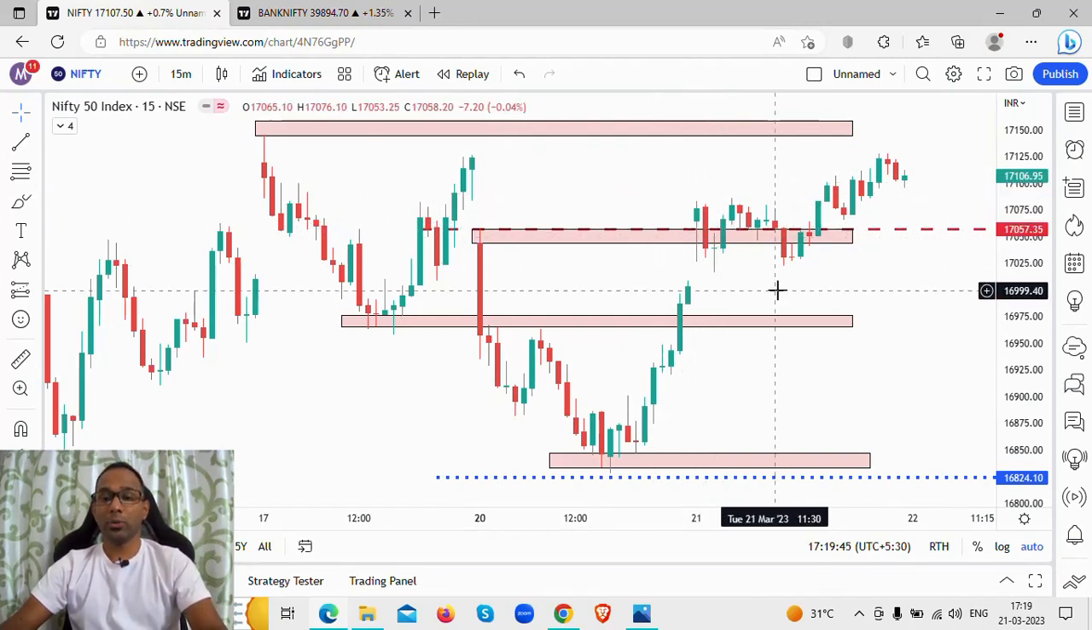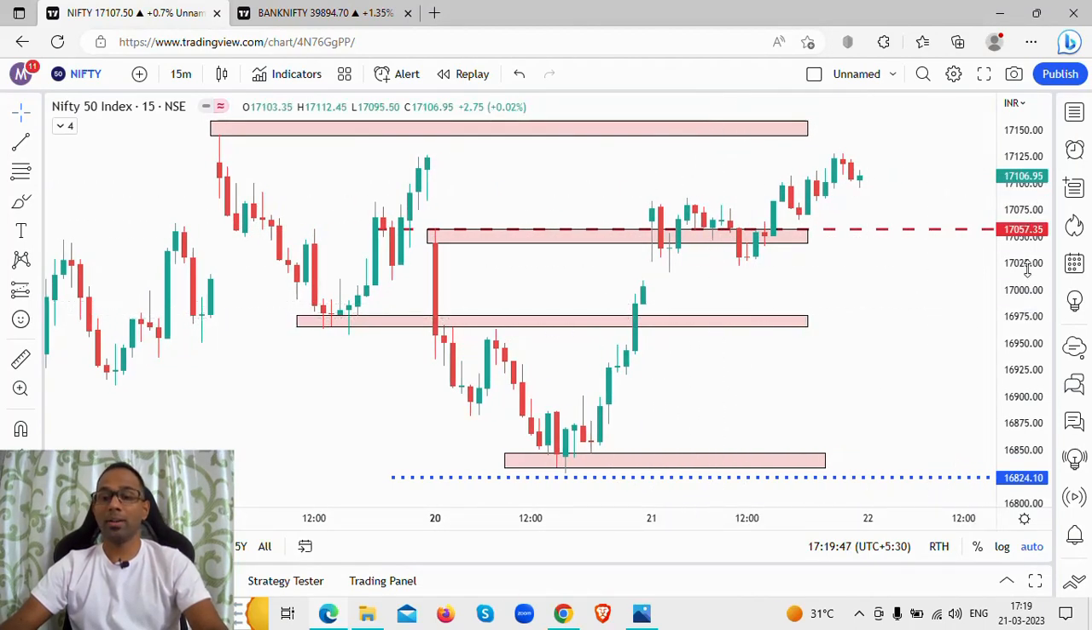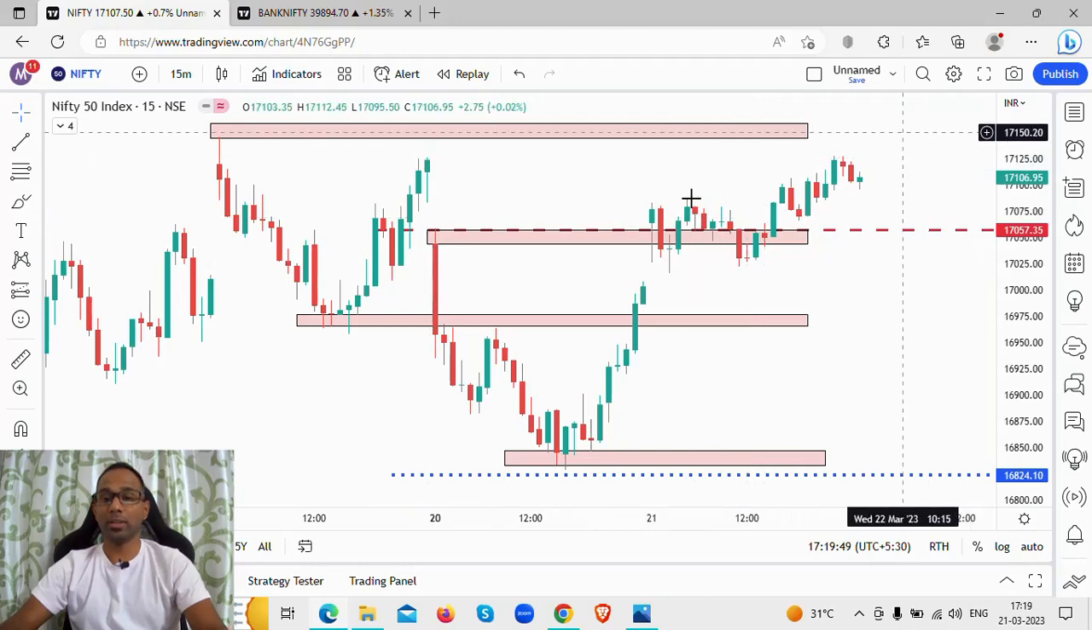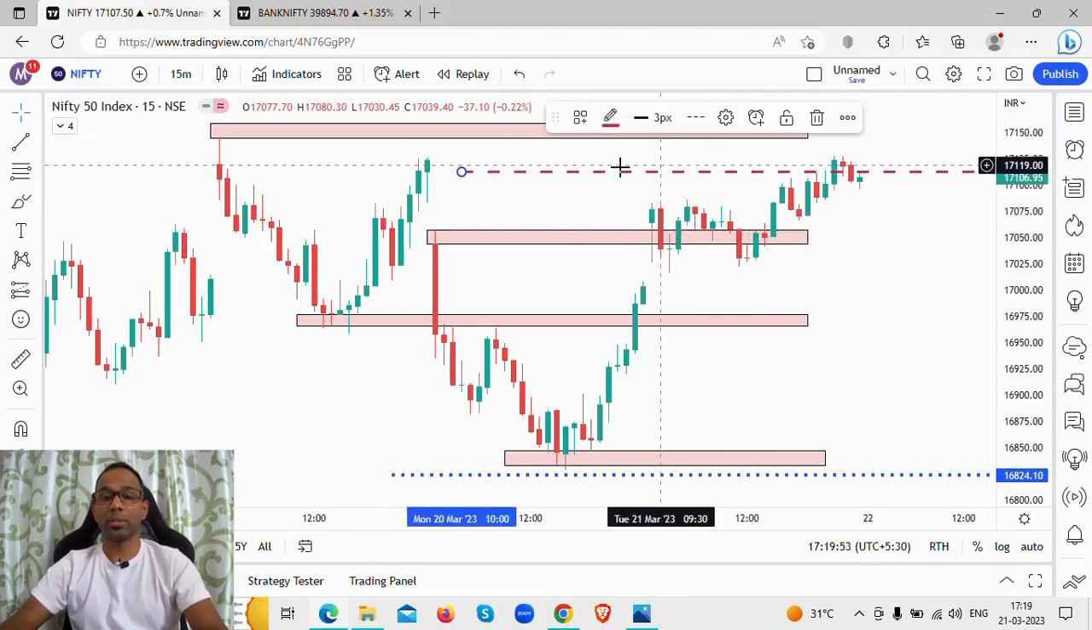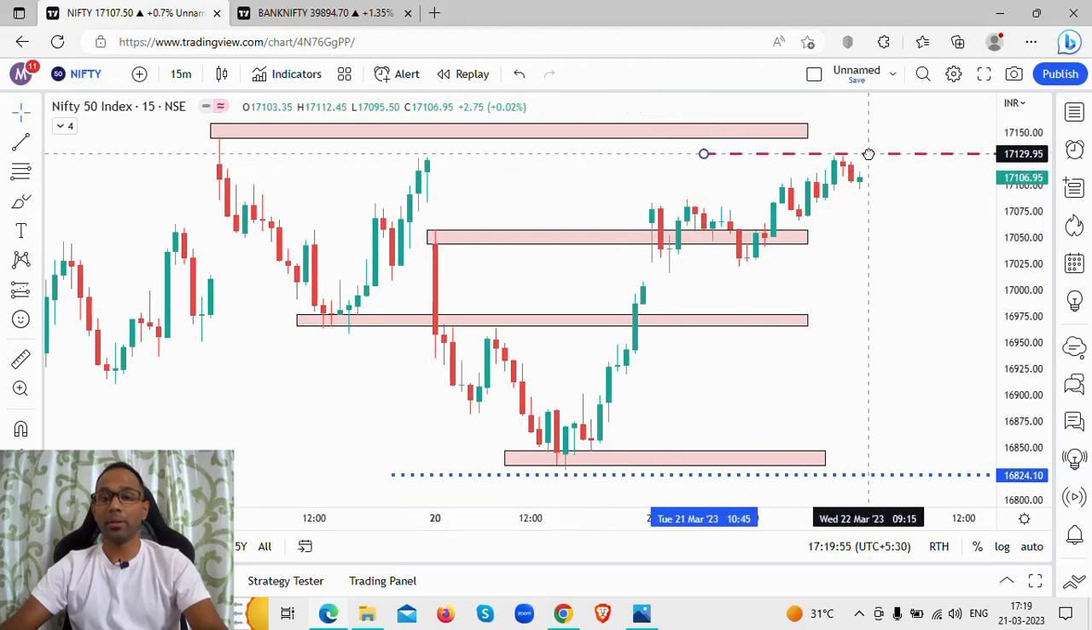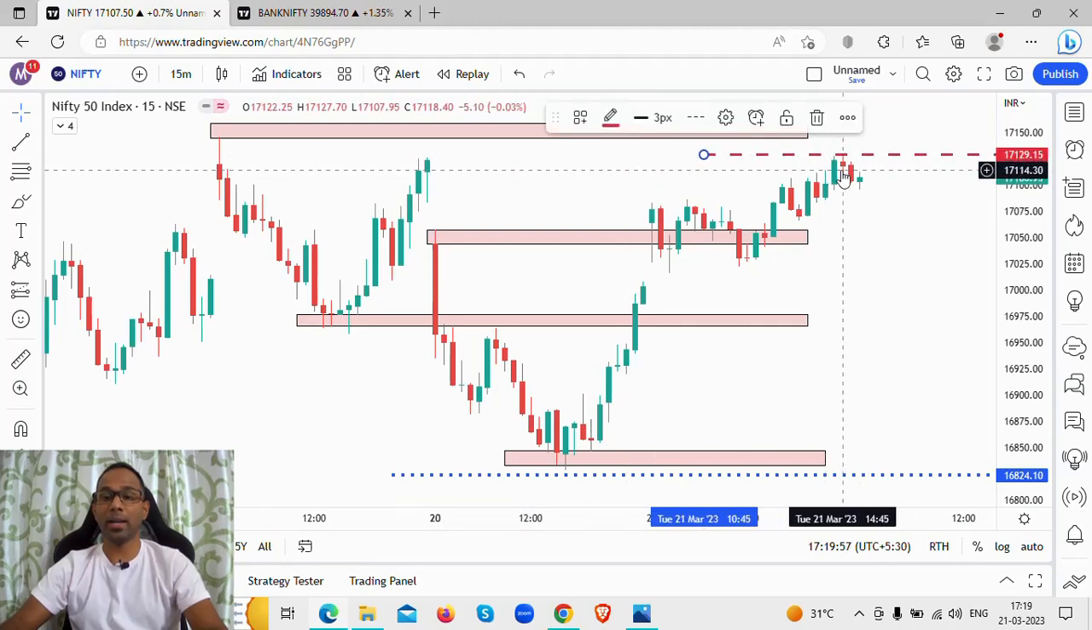So what I'll do is just make some minor adjustments in these levels only, because these levels look pretty neat. For now, I will just move this red dash line to the day's high. So what was the day's high?